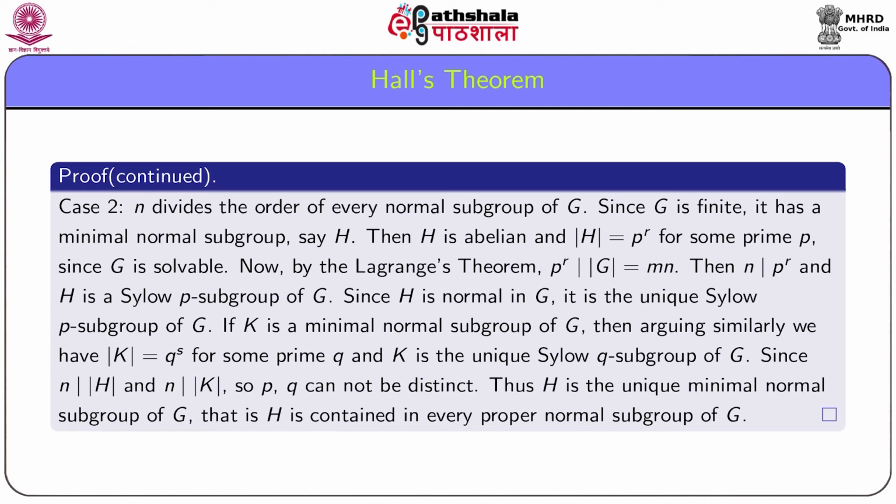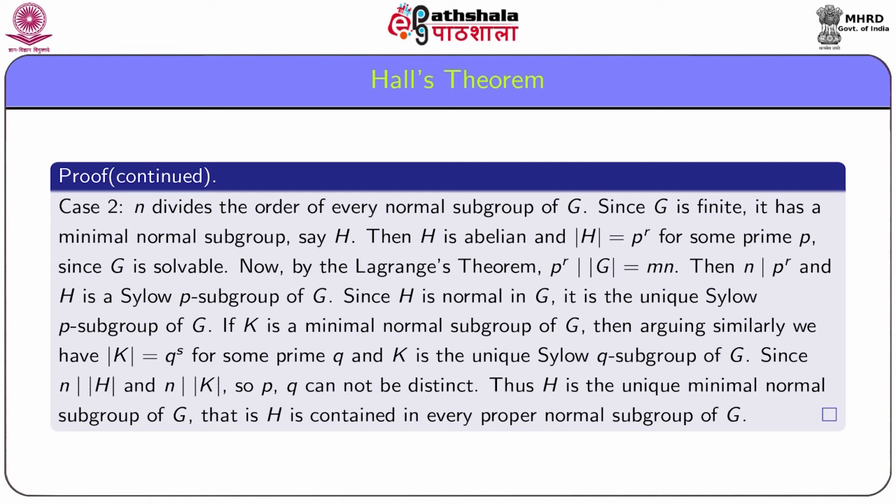If K is a minimal normal subgroup of G, then arguing similarly, we have order K is equal to q to the power s for some prime q, and K is the unique Sylow q-subgroup of G. Since n divides order H and n divides order K, p and q cannot be distinct.